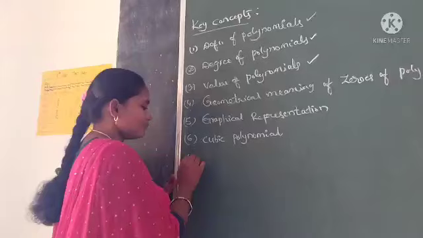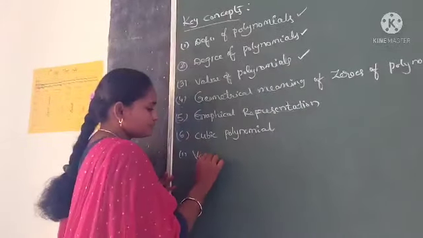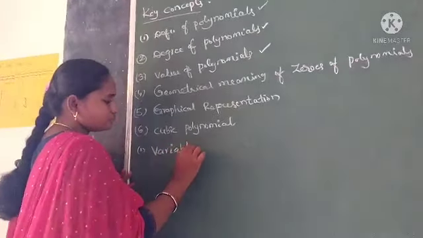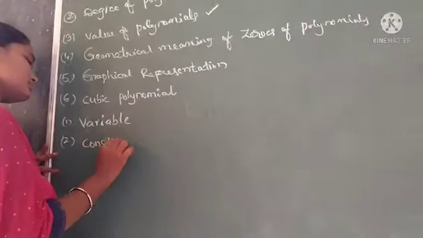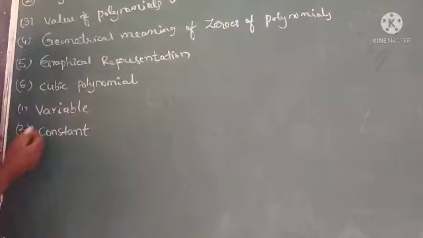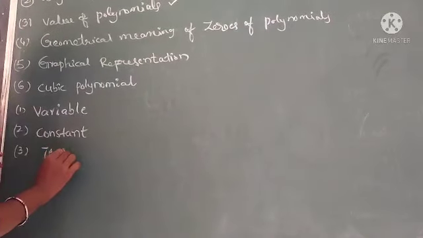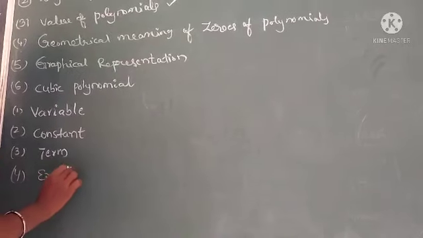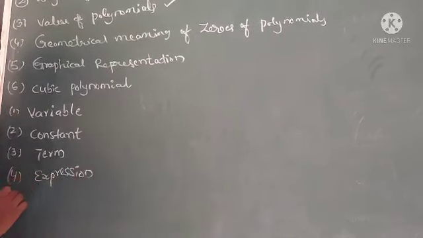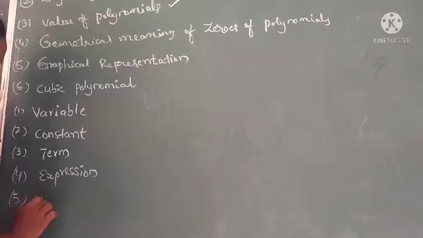These are the variable, constant, term, expression, and algebraic expression.